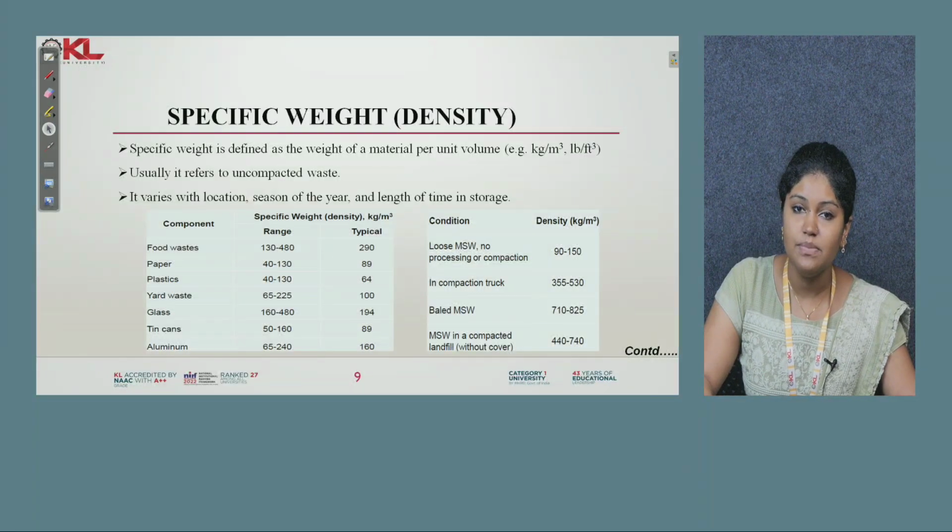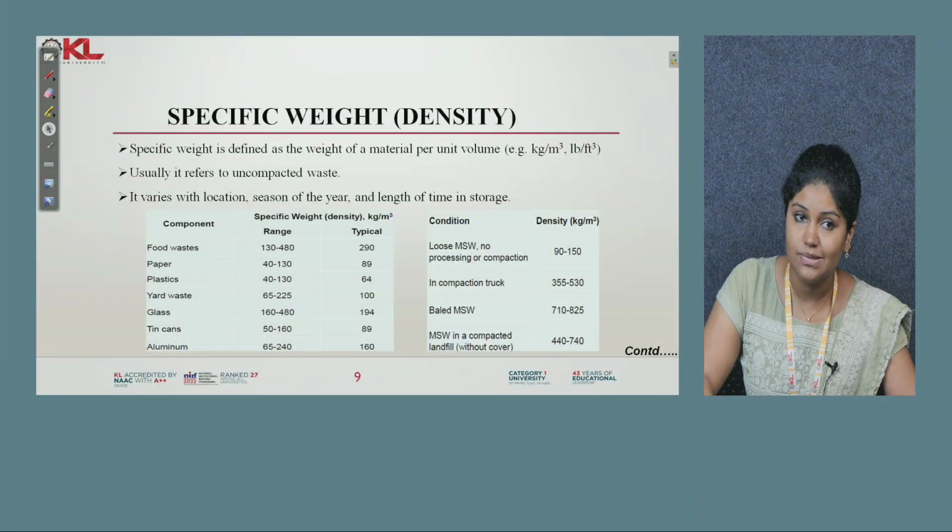Specific weight. What does specific weight mean? You all know what specific weight is. It is defined as the weight of a material per unit volume. Weight of a material can be denoted in kilograms, and per unit volume is per meter cube. So it varies based on the compaction.